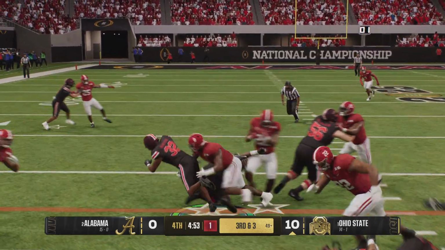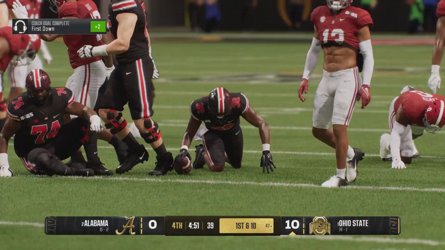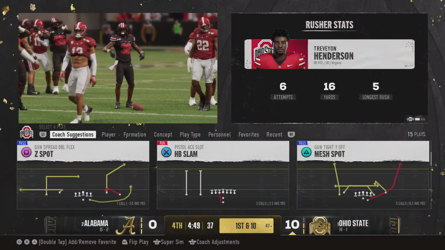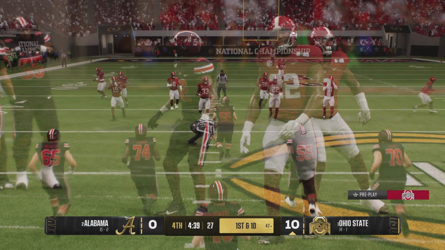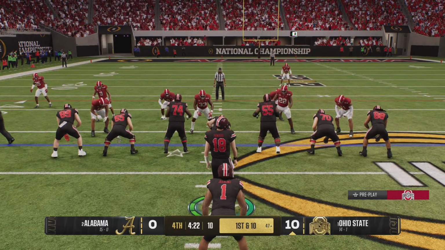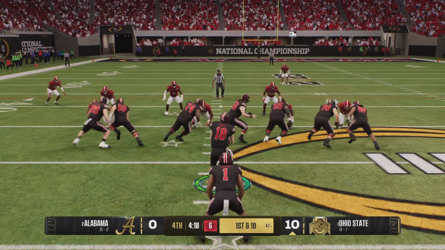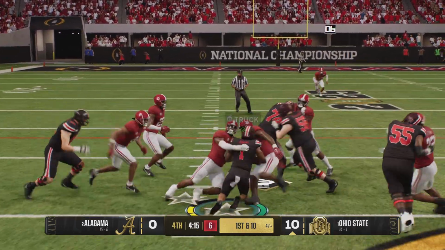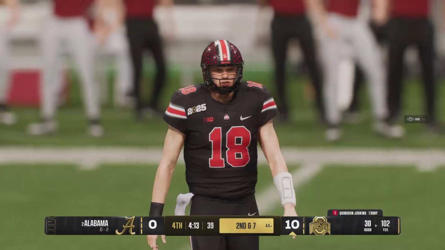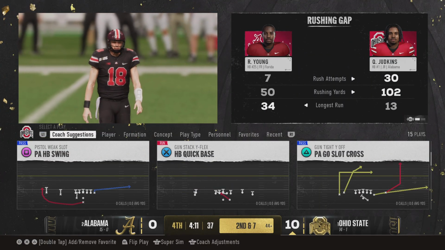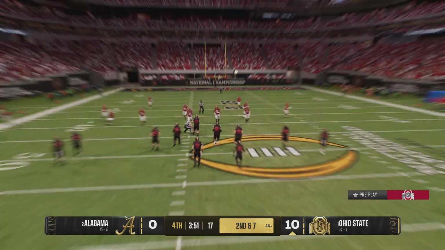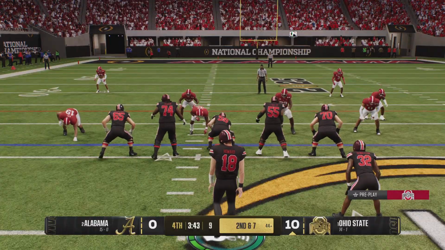On 3rd and short, they hand the ball off. Brought down to the 47, and that will move the sticks. Good call here by the offense to be able to pick up this first down. And, Chris, it makes you wonder, with under 3 minutes to go in this game and trailing, the defense sitting back in their base, I thought they might be in a little bit more of an aggressive mindset, turning the blitz loose, trying to create some plays to get the football back. 2nd down after that run on the previous play.